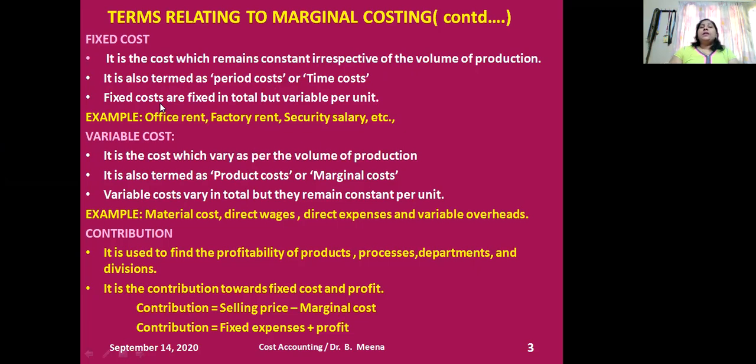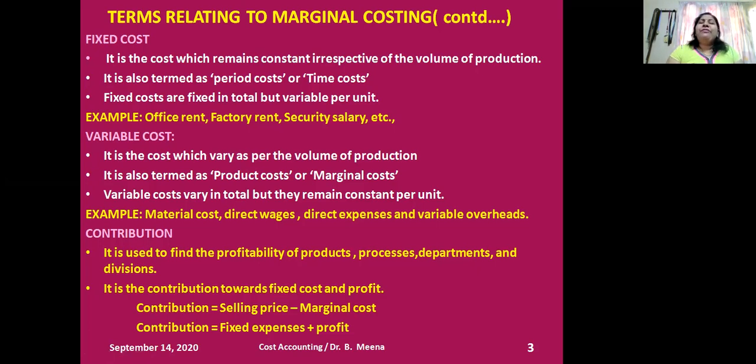Fixed costs are fixed in total. I can say total cost is equal to total fixed cost plus total variable cost. I repeat, total cost is equal to total fixed cost plus total variable cost. So total cost is the combination of total fixed cost and total variable cost. Total fixed cost is fixed in total, but variable per unit. When you watch my previous videos in cost accounting introduction, you will understand more how it varies per unit.